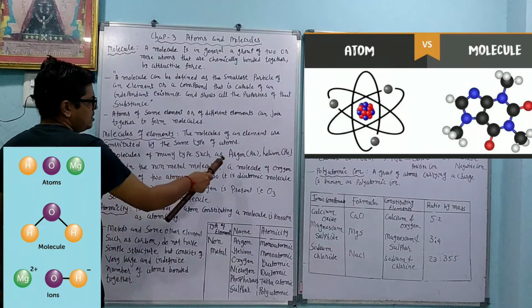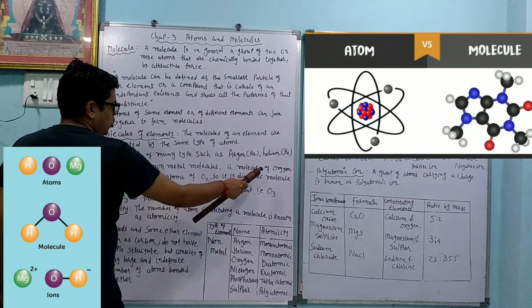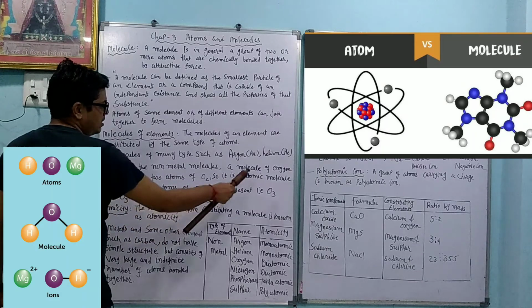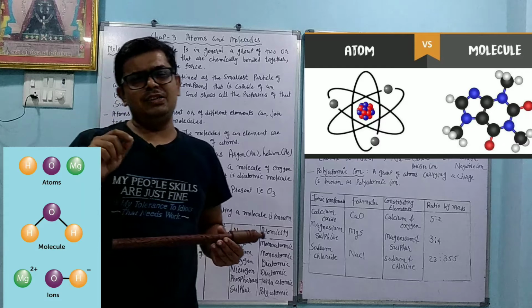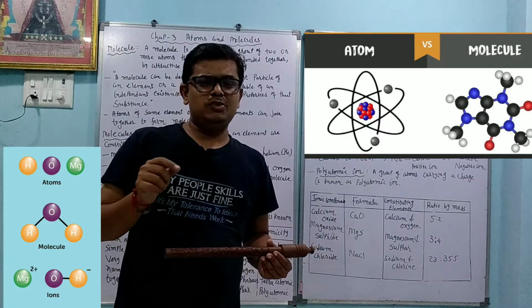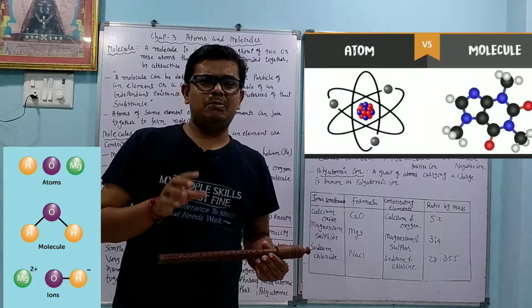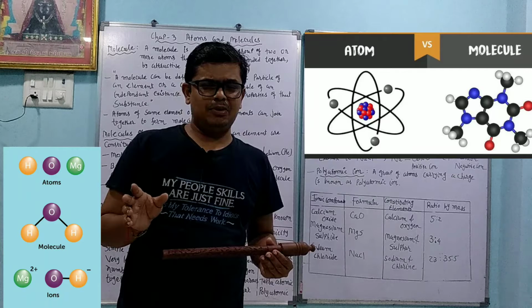Molecules exist of many types, such as argon and helium, but in the non-metal molecules, a molecule of oxygen consists of two atoms of oxygen, so it is a diatomic molecule. So oxygen is called a diatomic molecule because it has two oxygen atoms. Chlorine is also diatomic because it has two Cl atoms. Nitrogen is also diatomic because it has two nitrogen atoms. Okay, we can take so many examples.